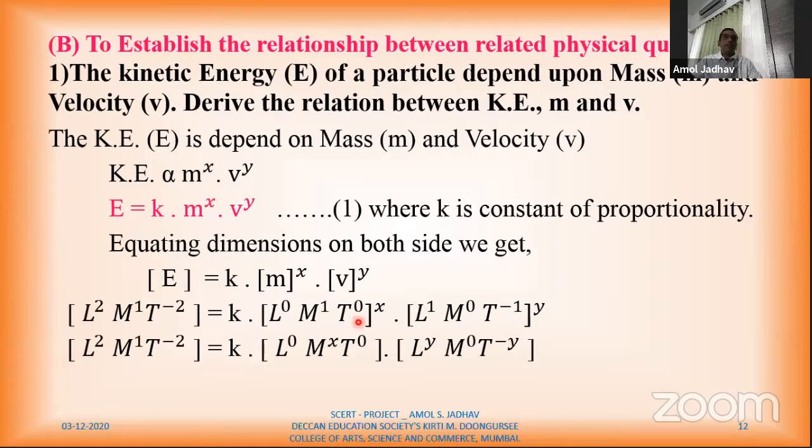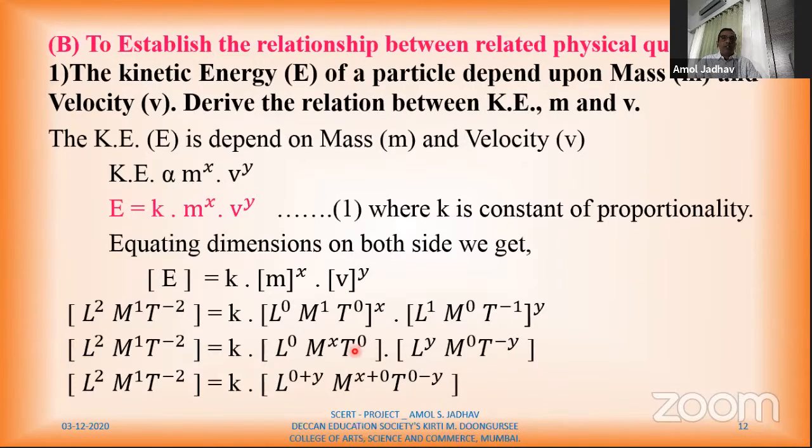So what we get here: 0 into x is 0, 1 into x is x, and again 0 into x is 0. For this bracket, 1 into y is y, 0 into y is again 0, and minus 1 into y is minus y.